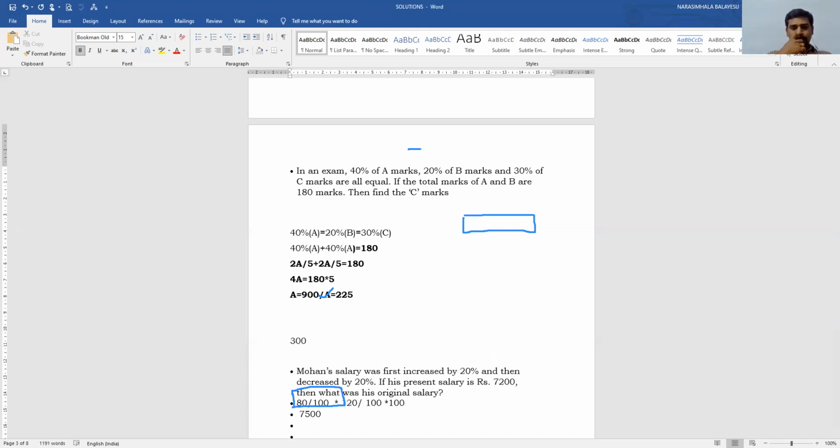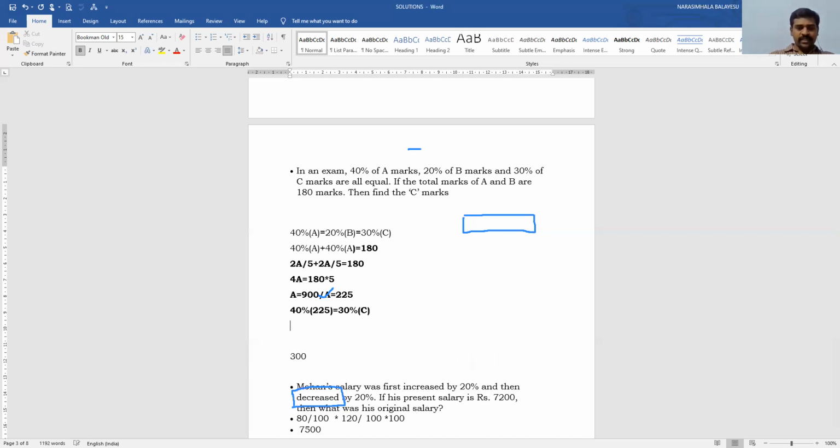So we got the marks of A. What is the marks of A? 225. Now we have to find out the marks of C. So 40% of 225 is equal to 30% of C. So 40% of 225, how to write? 40 divided by 100, that is 2 by 5 into 225, is equal to 3C by 10.